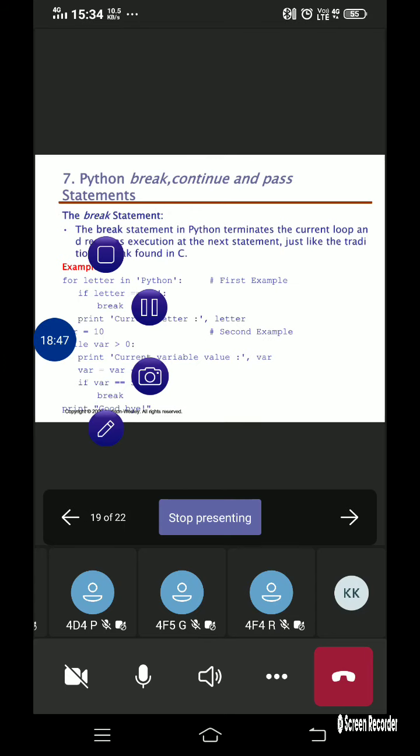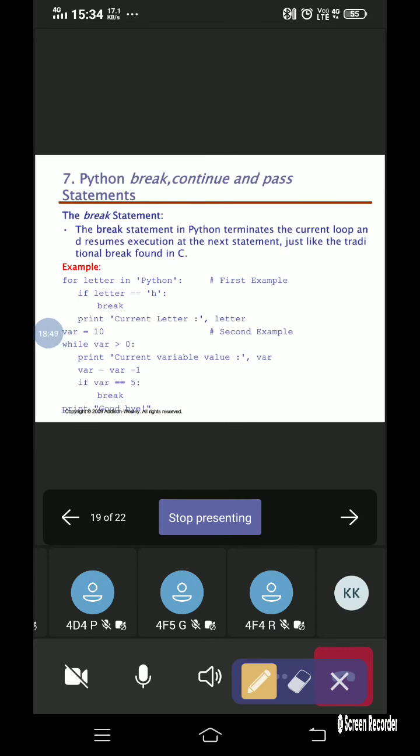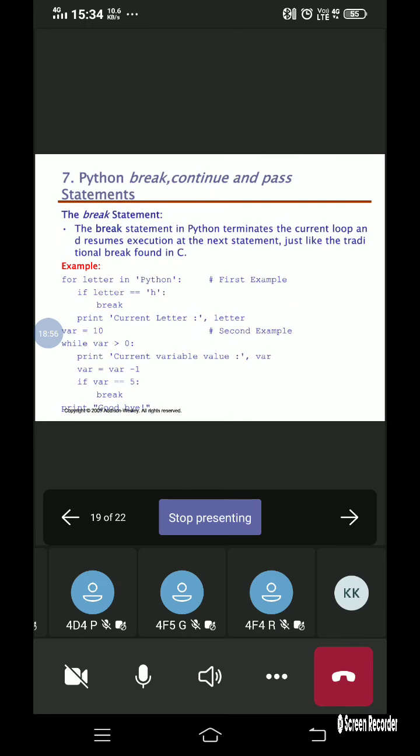Now, how will the break statement work? Let us consider one example here. I have taken for letter in Python. If letter equals h, then immediately after that statement, if we specify the break statement, the control comes out of the loop itself.